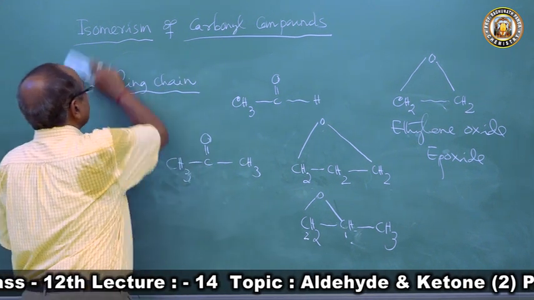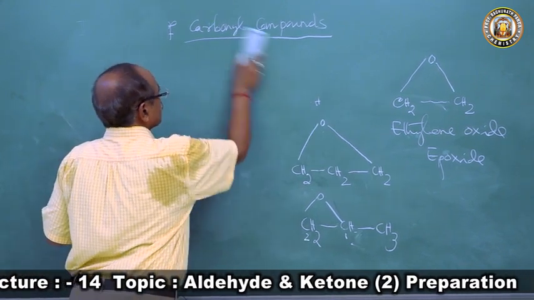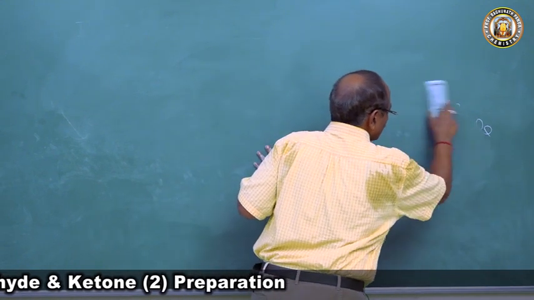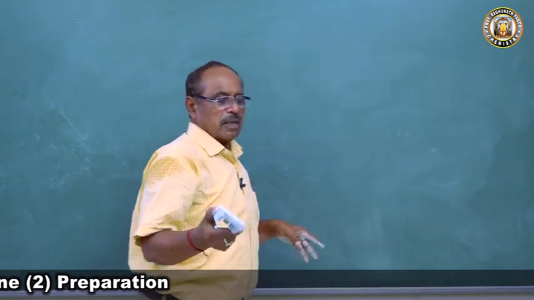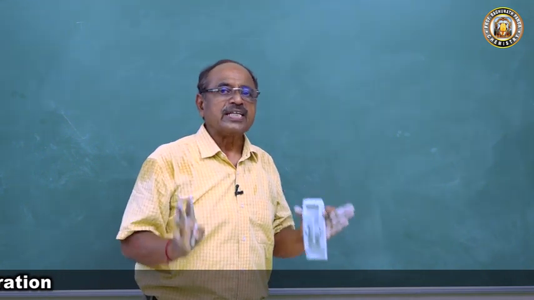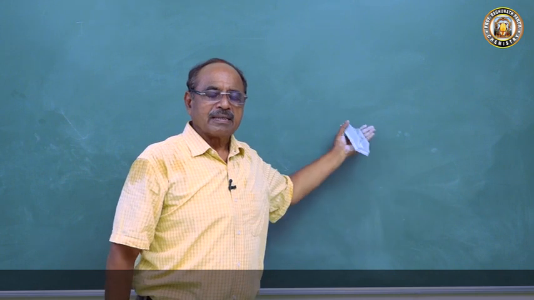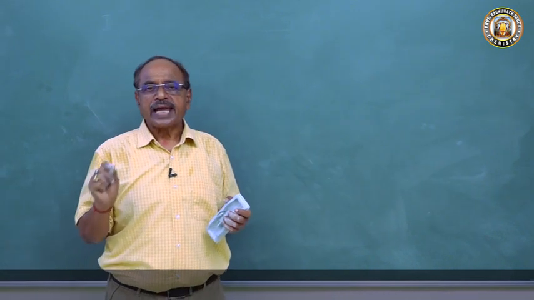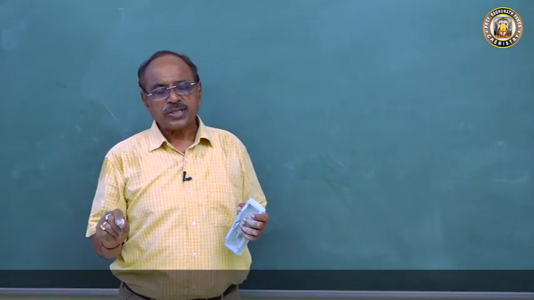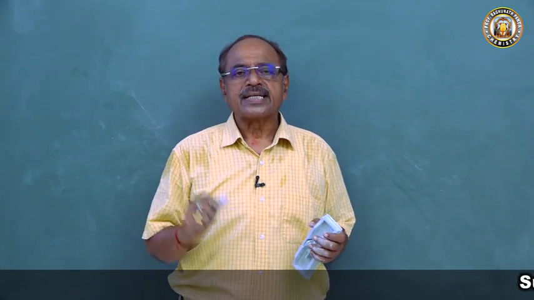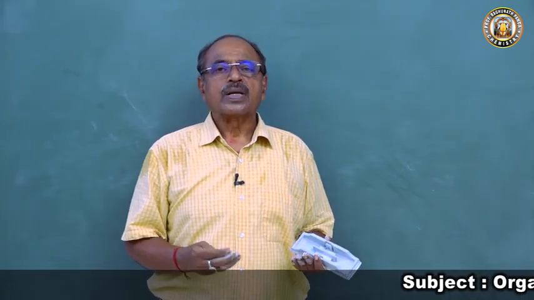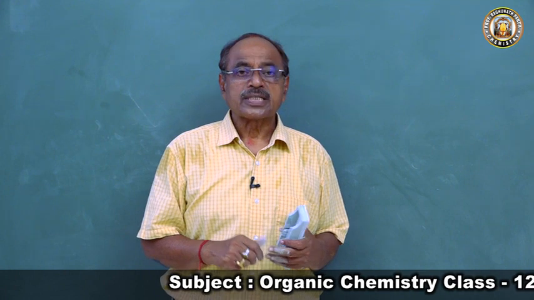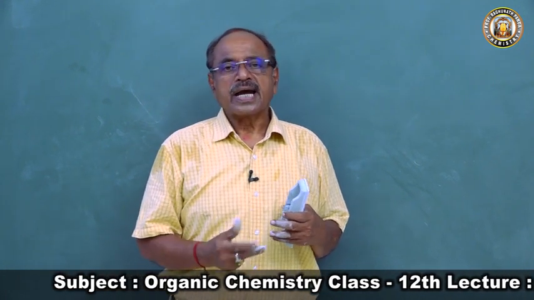So these aldehydes and ketones have functional isomerism, a type of structural isomerism. If you want to know more about it, please go to our classes on structural isomerism. We have 5 videos on it. Just keep in mind that aldehydes and ketones exhibit chain isomerism, position isomerism, functional isomerism, and ring chain isomerism. But now we'll come to the general methods of preparation of aldehyde and ketone. That's more important. That is the chemistry of aldehyde and ketone.